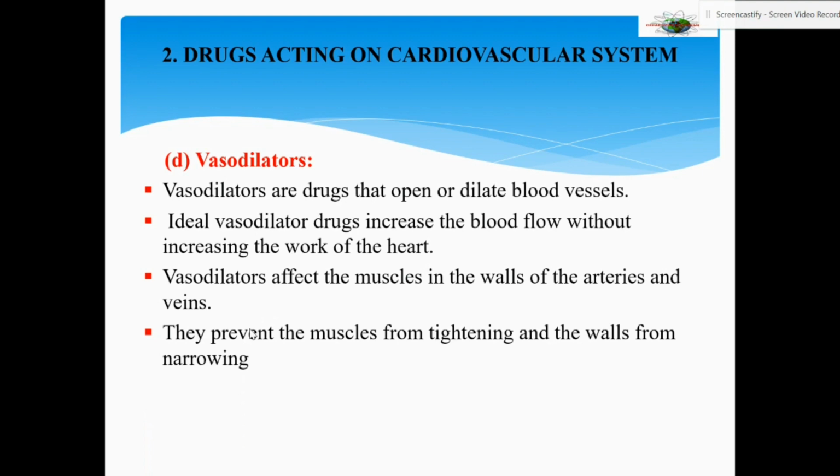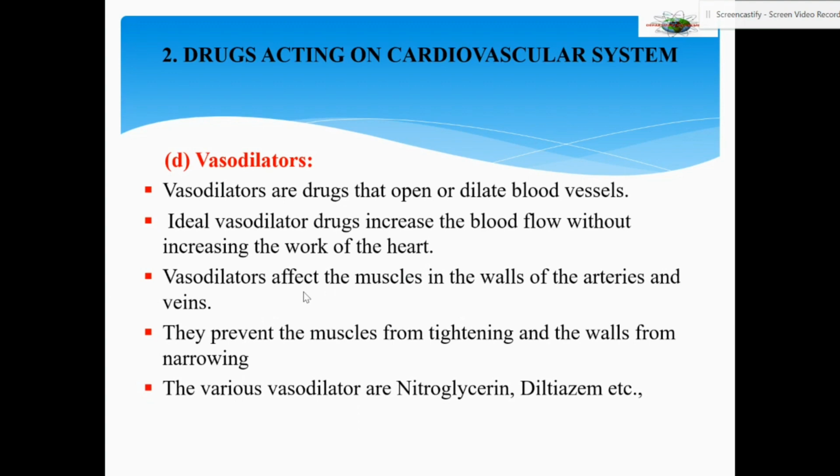They prevent the muscles from tightening and the walls from narrowing. If the muscles lining the arteries and the veins become tight, automatically they shrink or get closer, and so the walls will become narrow and the lumen will become very narrow, so only less blood can flow in the blood vessels at high pressure. So these vasodilator drugs act on those muscles and cause a dilation effect.